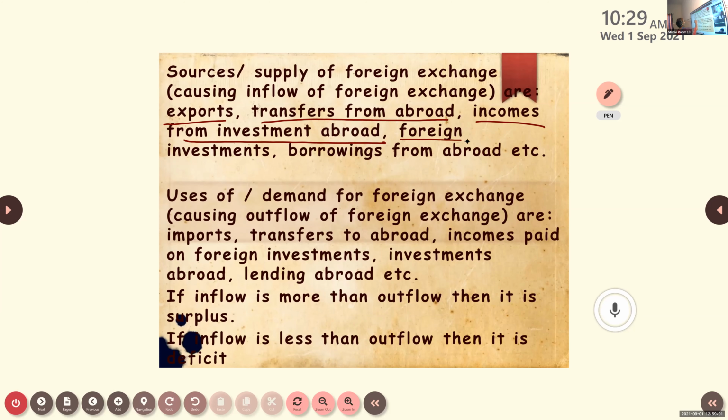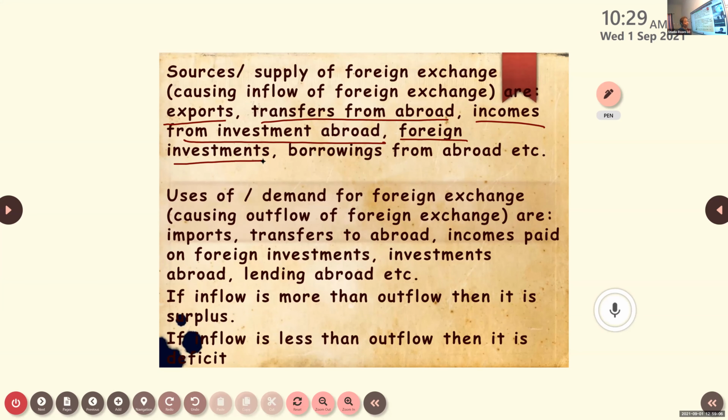Foreign investments: whatever investment foreign countries are investing in our country, through that way also we will be able to earn foreign exchange. When any foreign company is investing in our country, that is also a source of foreign exchange. They are giving money in our country.